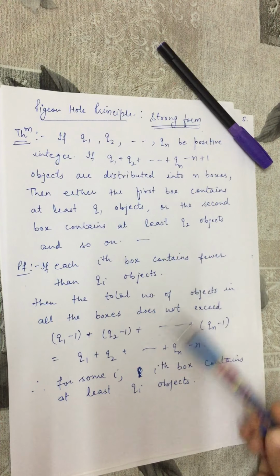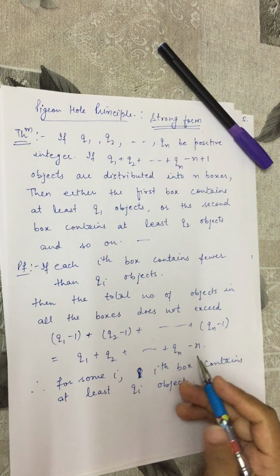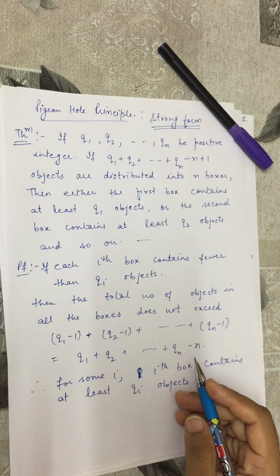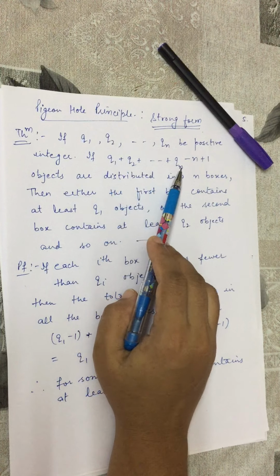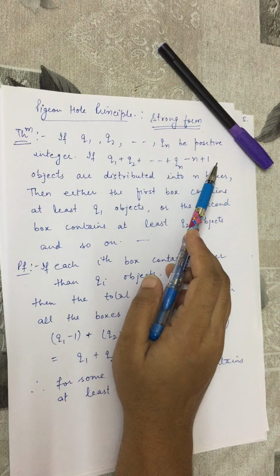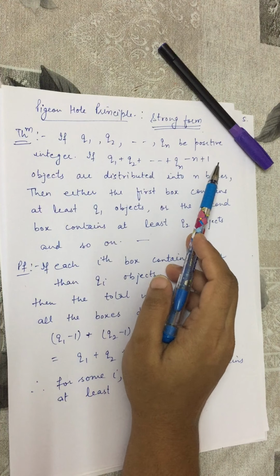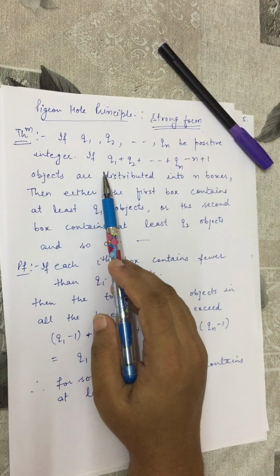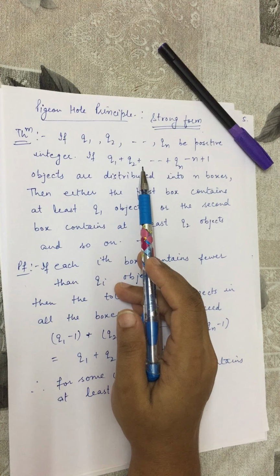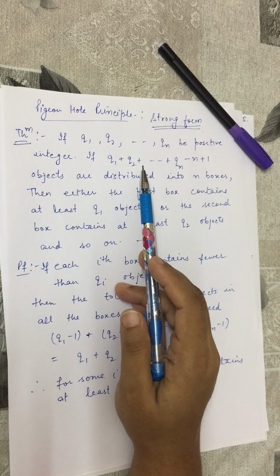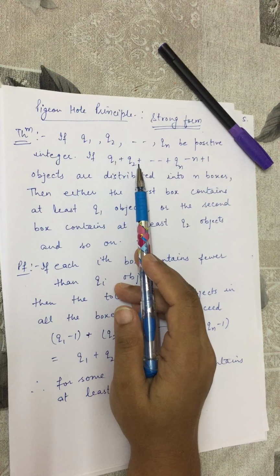Similarly, if we want to state this principle in terms of coloring, then we can say that if each of these q1 plus q2 up to qn minus n plus 1 objects is assigned one of n given colors, then there exists an ith color such that there are at least qi objects of the ith color.